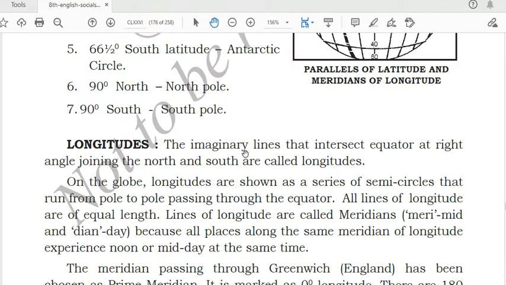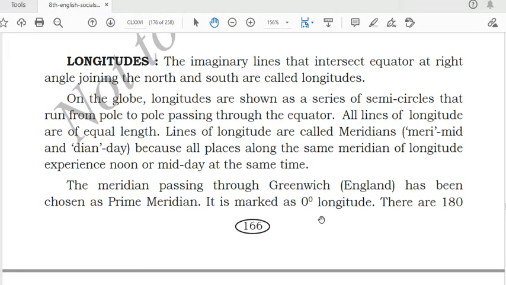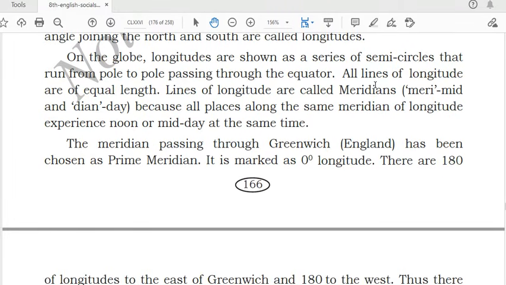So what we have read, as in this diagram you can see, there are many lines of longitude, and they make semicircles. These are called the longitudes. They pass through the equator, and the lines of longitudes are of equal length. The lines of longitudes are also called meridians. Meridians relate to the day and night phenomena we see on the earth. Because the earth is rotating, some places will have day and some places will have night.